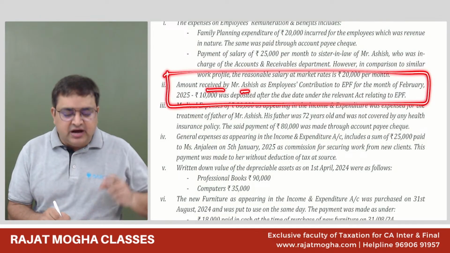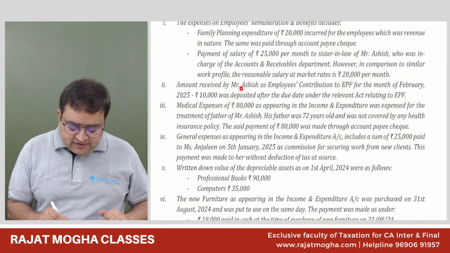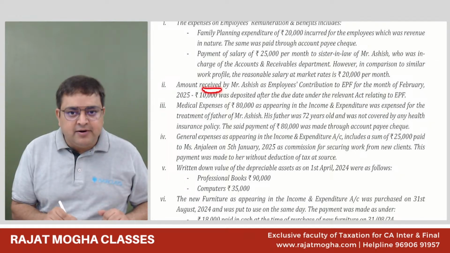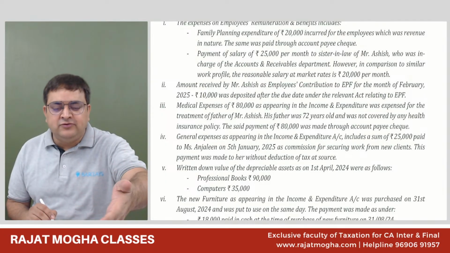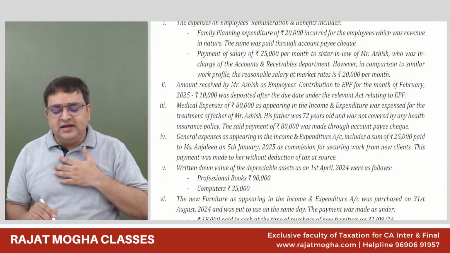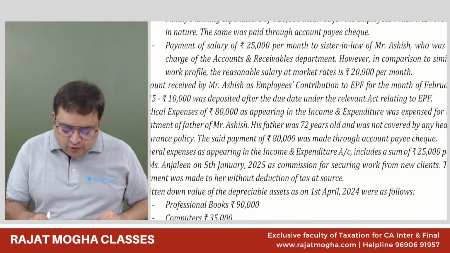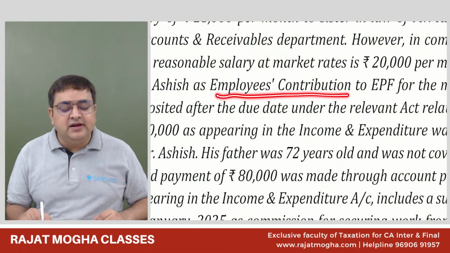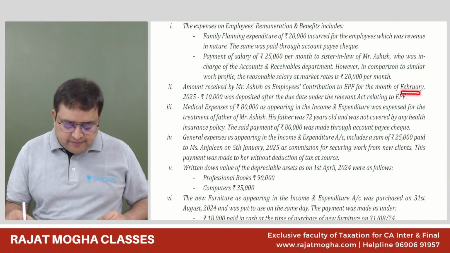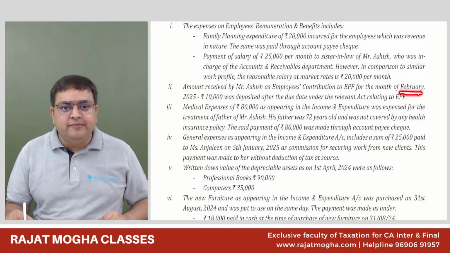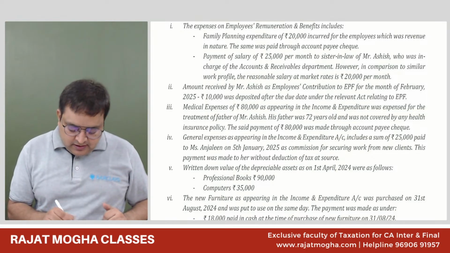Now read it and tell me what you will do. Amount received by Ashish. Ashish is an employer. In our example, he is Infosys. Are you understanding why he is receiving the amount? Because his employee was supposed to get 1,20,000, but he has paid only 116, and 4,000 he is keeping himself. That is the amount received by Ashish as employee contribution to EPF, Employee Provident Fund, for the month of February. So it should be deposited by 15th of March.